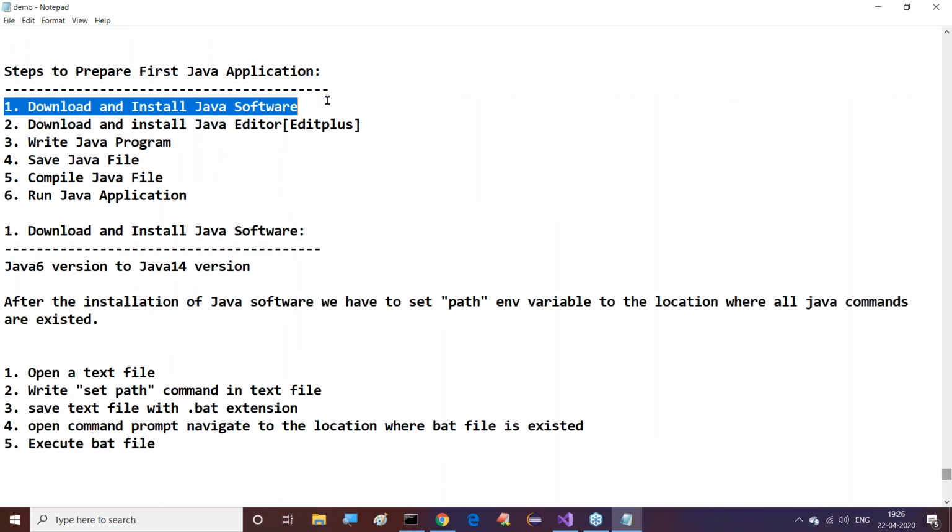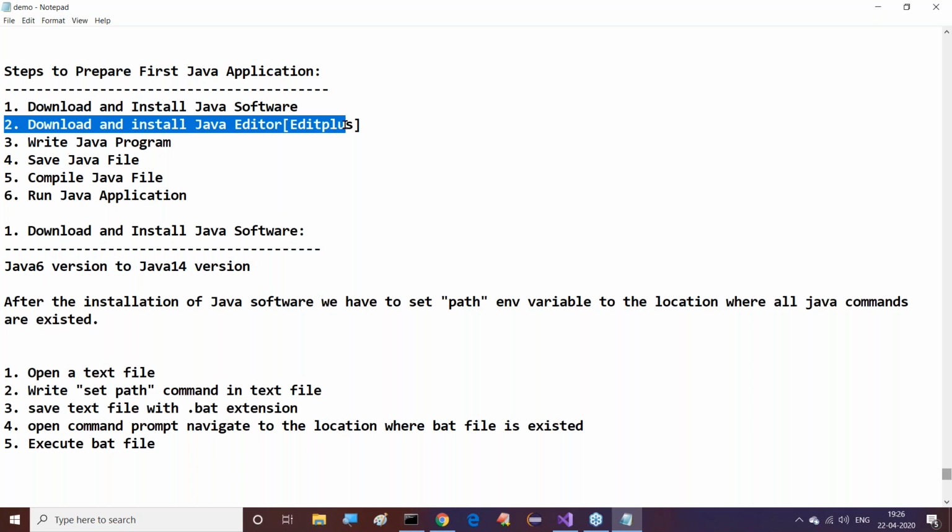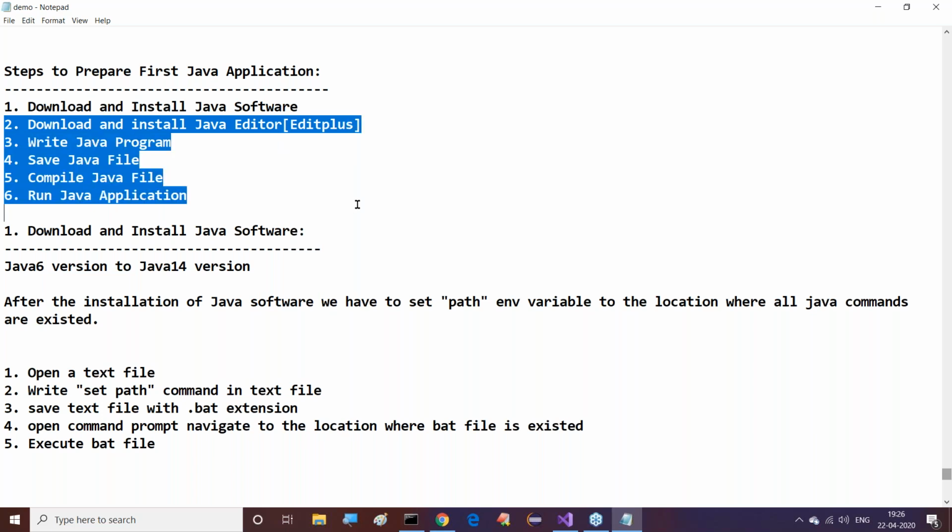Download and install Java software, we completed. Only this first step we completed. The total information about installing and downloading Java software I have covered. The remaining things are: download and install a Java editor, write a Java program, save the Java file, compile the Java file, run the Java application. The remaining content we will discuss tomorrow.